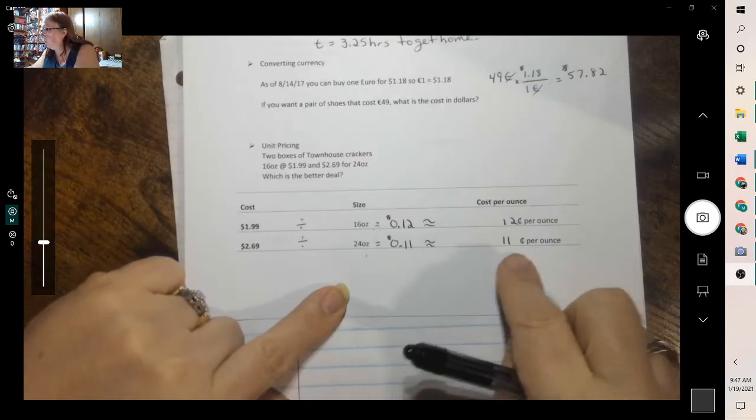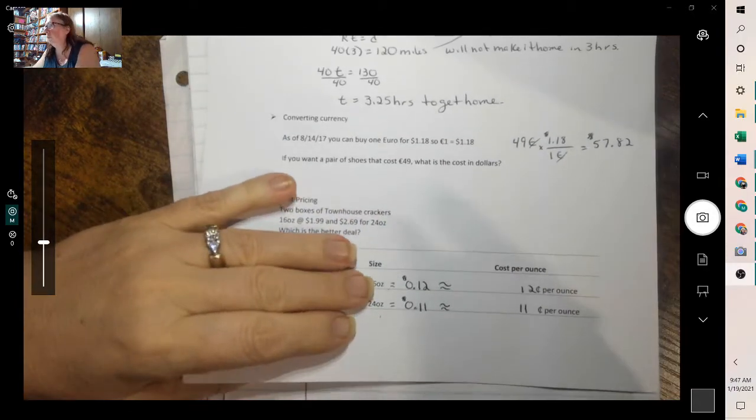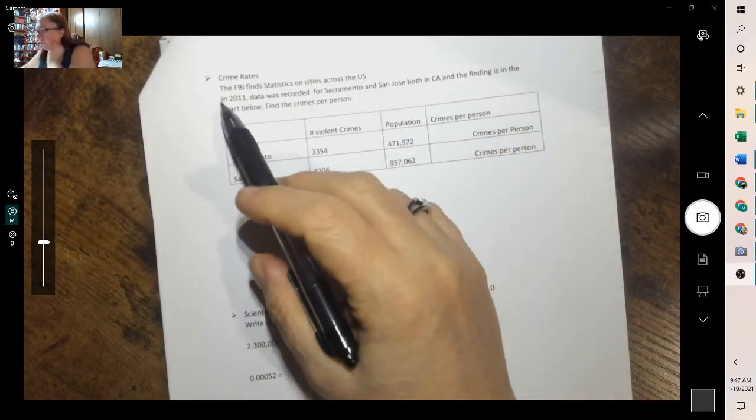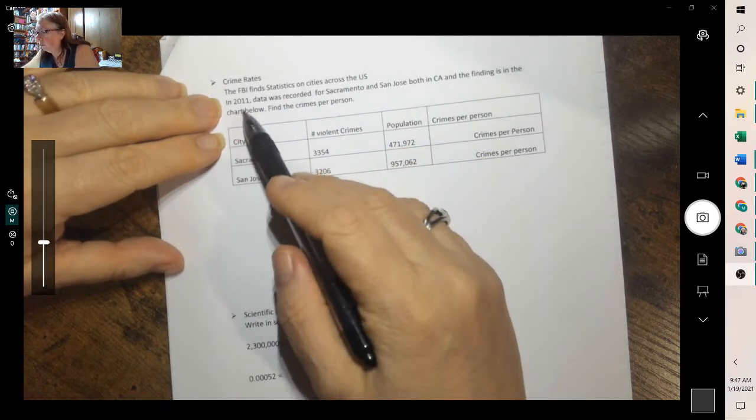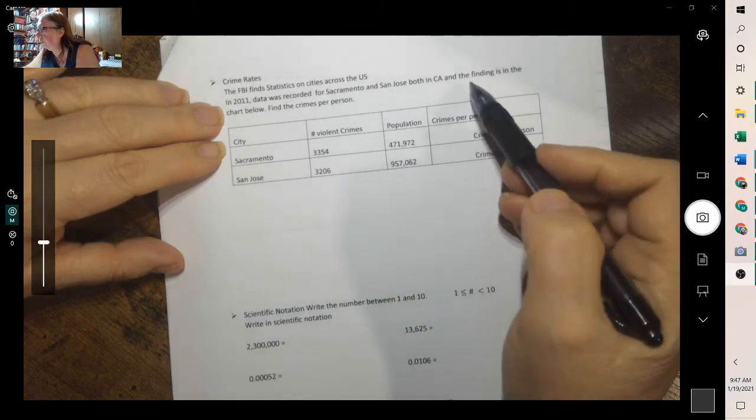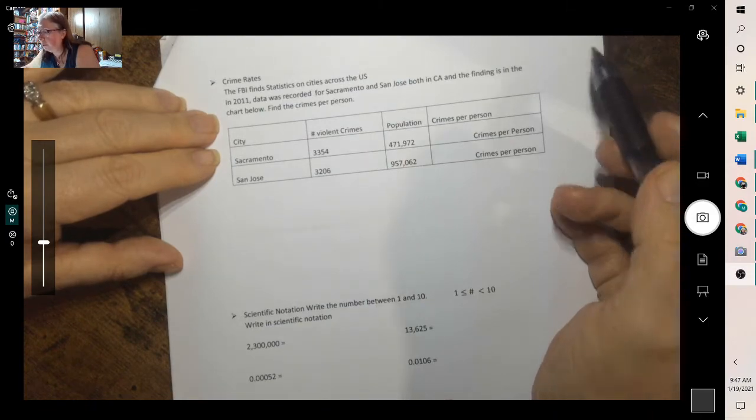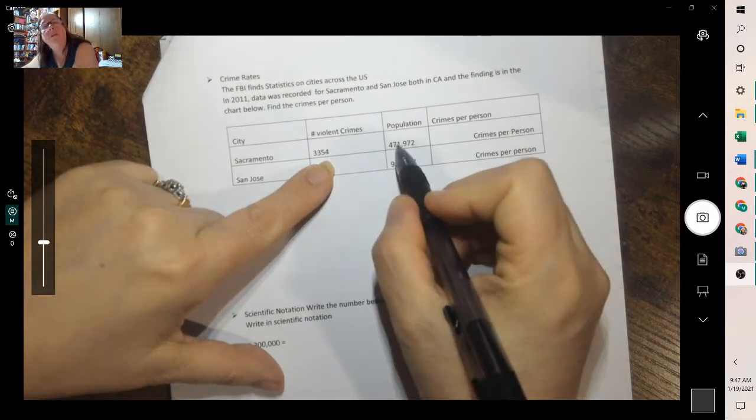Now, just like we rewrote this to cents, sometimes when numbers are small, especially when you're talking about per person, they may change it, and I'll show you that in this next example. Crime rates. The FBI finds statistics on cities across the U.S. In 2011, data was recorded for Sacramento and San Jose, both in California, and the finding is the chart below. Find the crimes per person. So we're finding crime per person means we're taking the number of crimes divided by the number of people.